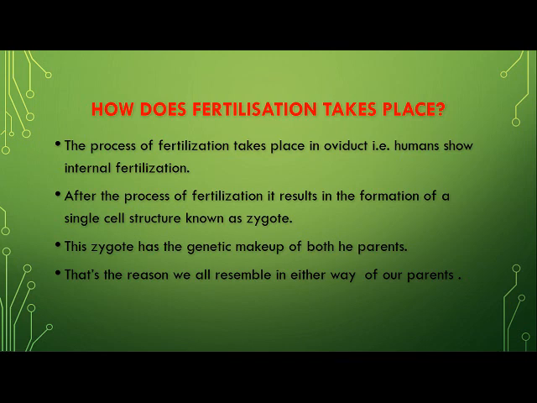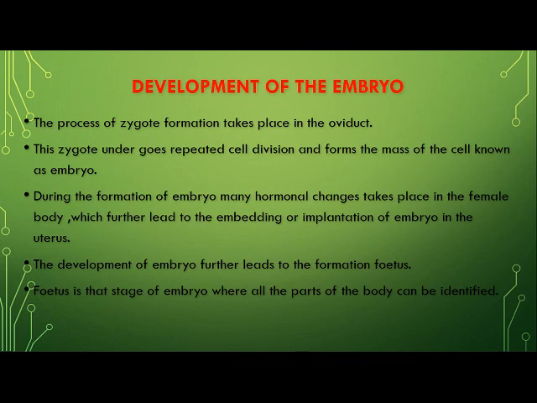This zygote has the characteristics of both the father as well as the mother. It is just a matter of chance whether you resemble your mother more or your father more, but you are 50% genetically made from your mother and 50% genetically made from your father. That's the reason, children, we all resemble our parents in either way. Once the zygote is formed, it has to move to the uterus so that it gets implanted.